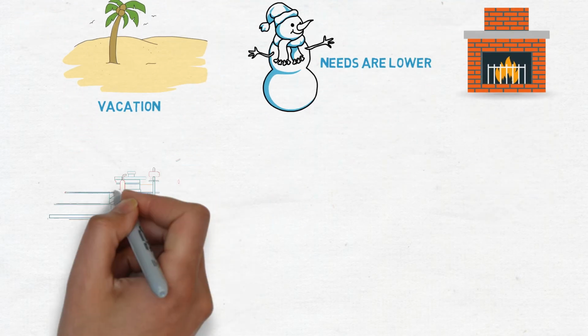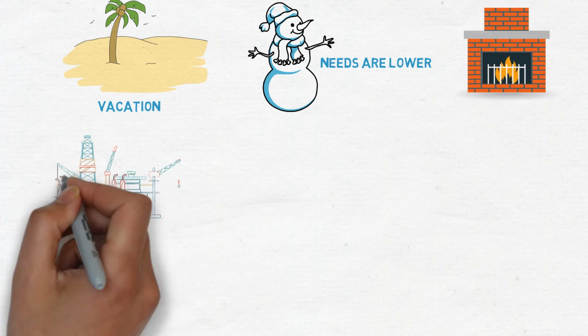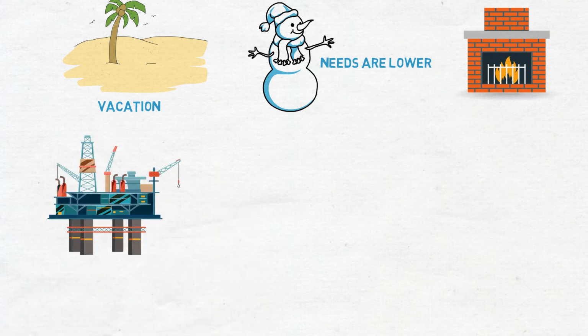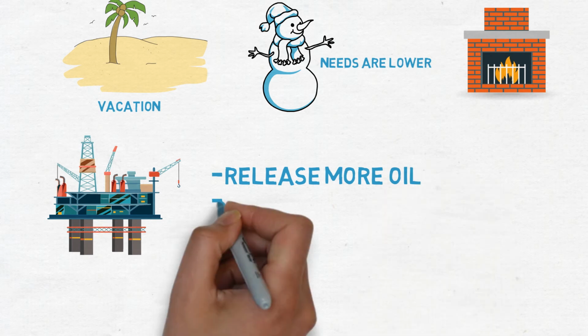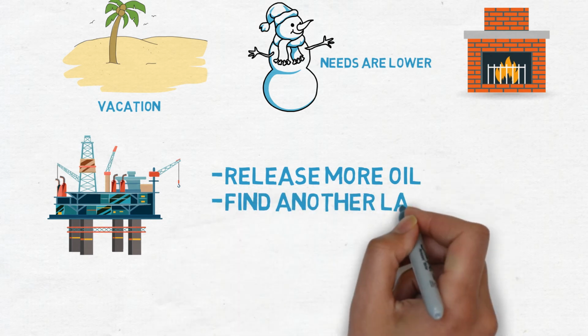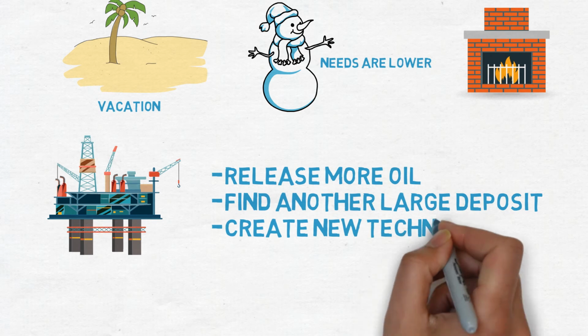Gas prices drop when supply increases. There are a lot of ways that could happen. For example, release more oil, or shale oil producers could find another large deposit, or create new technology.